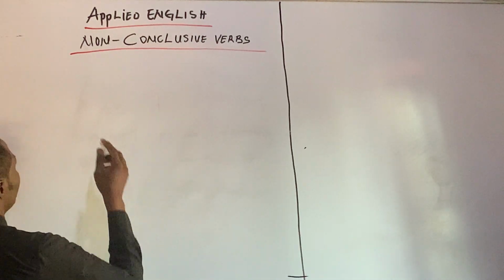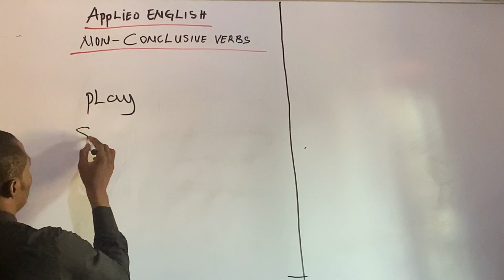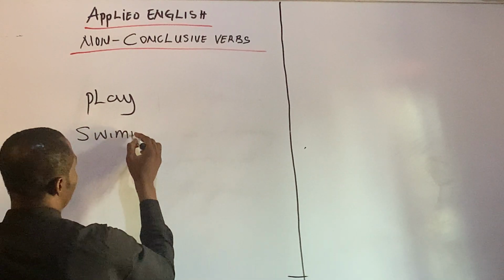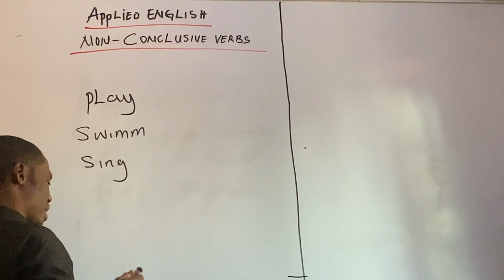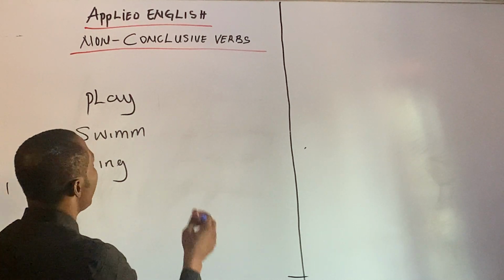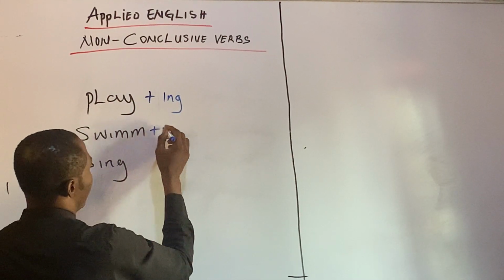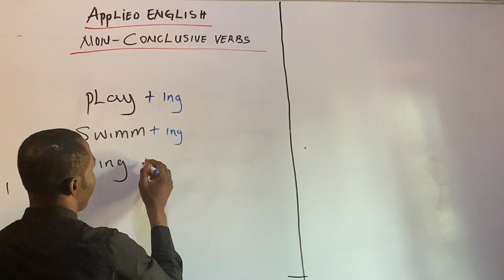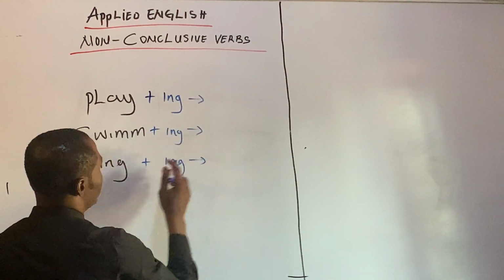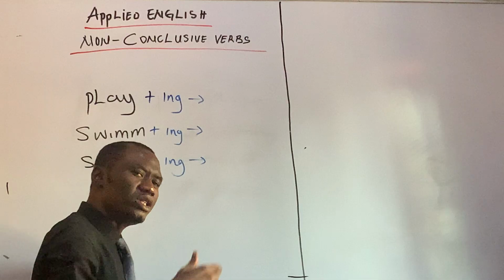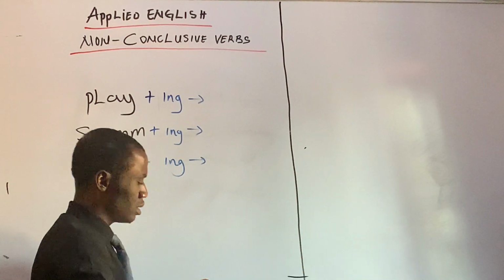Let's say we have play, and we have swim, and we have sing. Now, if I add ing, this verb will change to the present continuous tense.